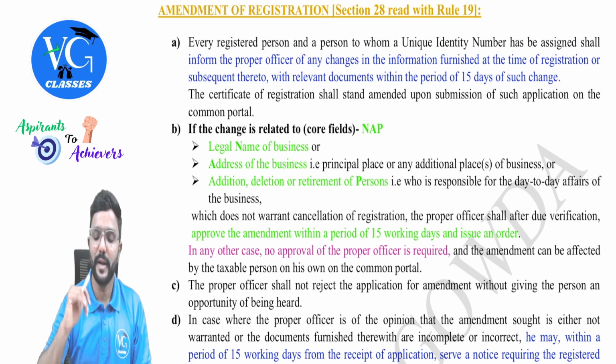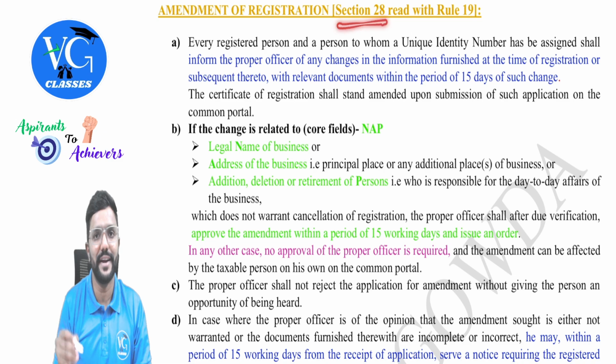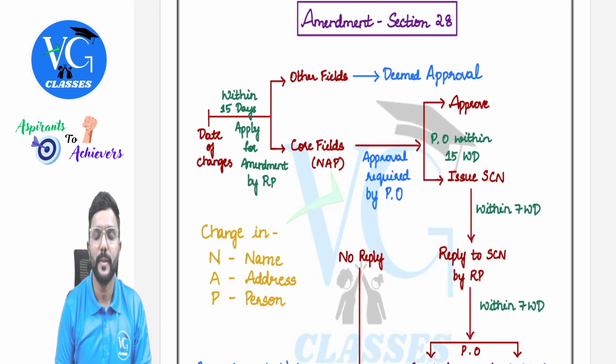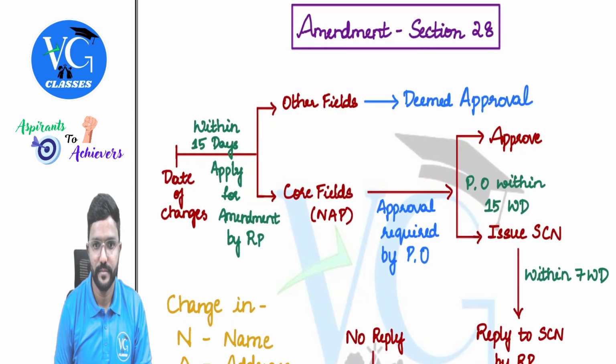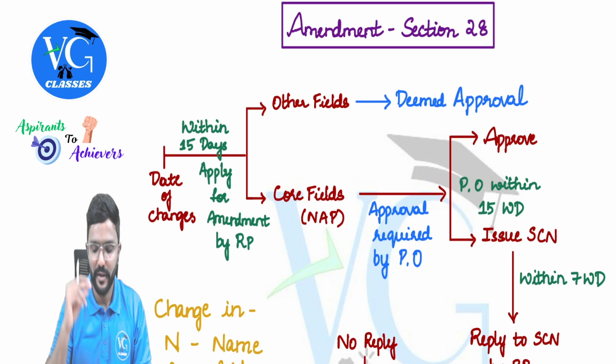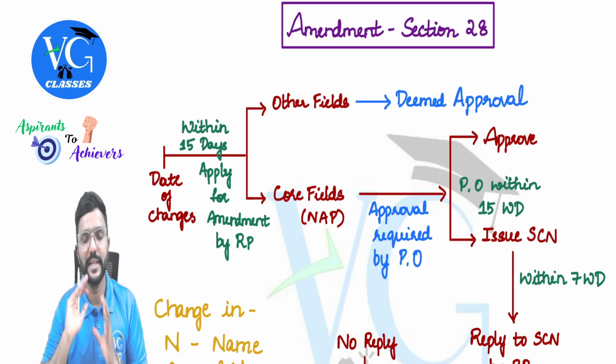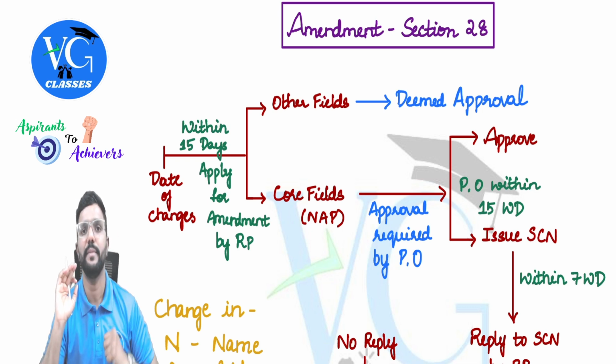So the procedure for applying for amendment is given in section 28 read with the rules. I will just try to explain it with a chart, guys. Okay. This is not there in the revision material. You just observe. If you want, once I complete the explanation, you can pause and make a note of it.